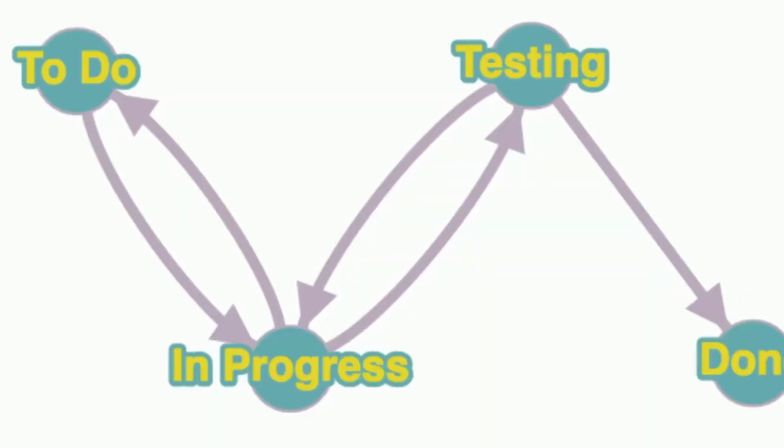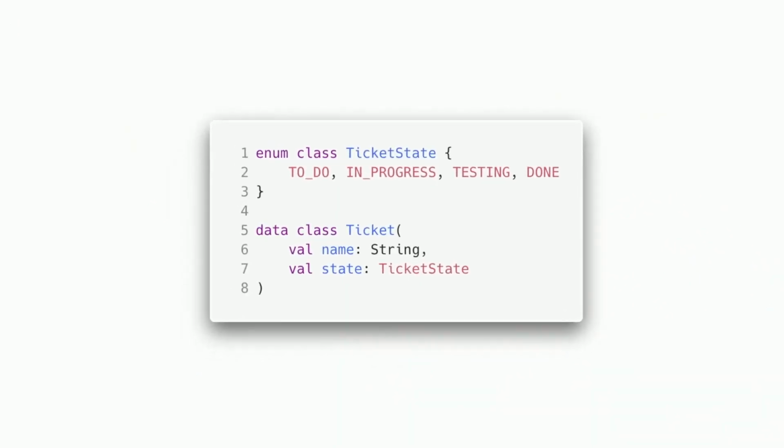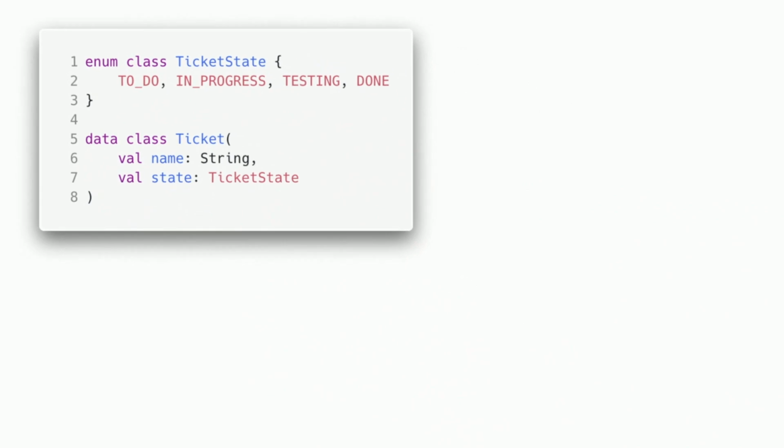So they come up with this diagram, this directed graph. You can go from to-do to in progress, to testing, back to in progress, along any of those arrows. So what might an implementation of this look like? So we have here ticket state, which is an enum, because we want to constrain those values. And we have a ticket, which is a name and a state. We might have more on it. I'm not building an entire thing for you.